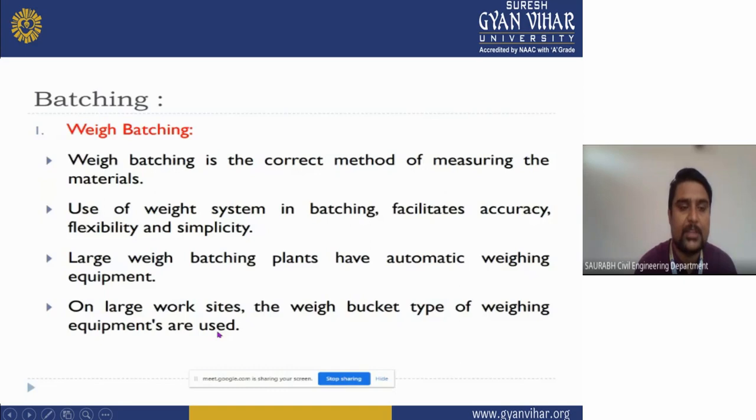Now we will see the weight batching system. Weight batching is a correct method of measuring the material. Use of a weight system in batching facilitates accuracy, flexibility, and simplicity. Large weight batching plants have automatic weighing equipment on large work sites. The weigh bucket type of weighing equipment is used.